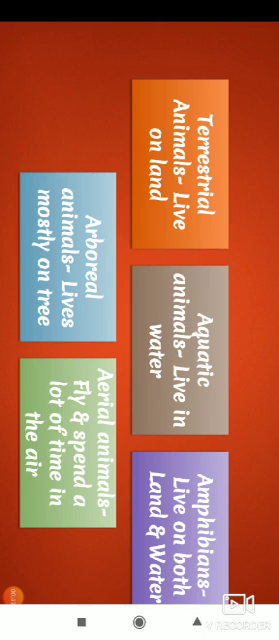The next one is aquatic animals. You know aquatic plants. Aquatic means water, right? I told you already. In the same way, aquatic animals live in the water. The third category is amphibians. They live on land as well as in water. The fourth one is arboreal. Arboreal animals live most of the time on trees. And aerial animals fly and spend a lot of their time in the air. So these are the five categories of animals based on the place where they live.